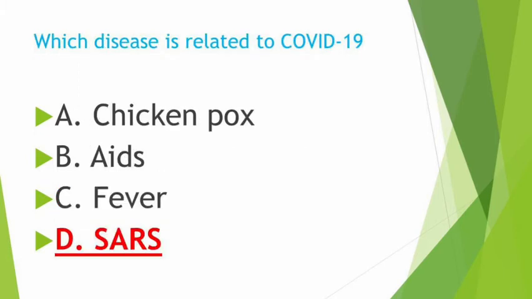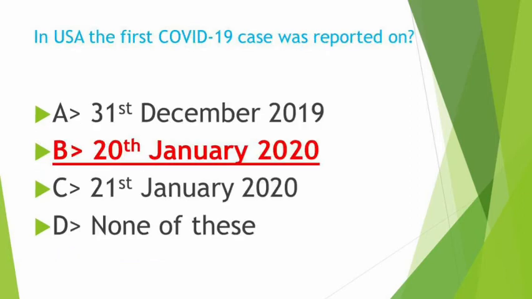Which disease is related to COVID-19? Chickenpox, AIDS, fever or SARS? So SARS is related to COVID-19. And you know it well, SARS stands for severe acute respiratory syndrome. SARS is a disease that is related to COVID-19.